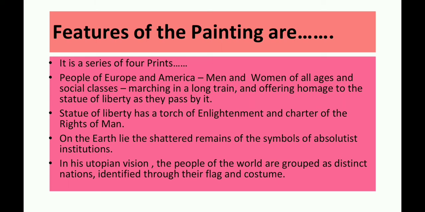The second feature is the Statue of Liberty has a torch of enlightenment and the charter of the rights of men. On the earth lie the shattered remains of the symbols of absolutist institutions. And the last one is, in his utopian vision, the people of the world are grouped as distinct nations identified through their flags and costumes. So these are the features of the painting that was prepared by Frederic Sorrieu.